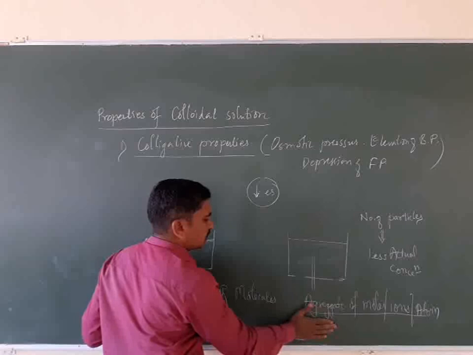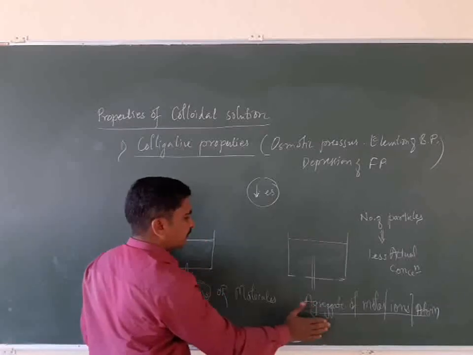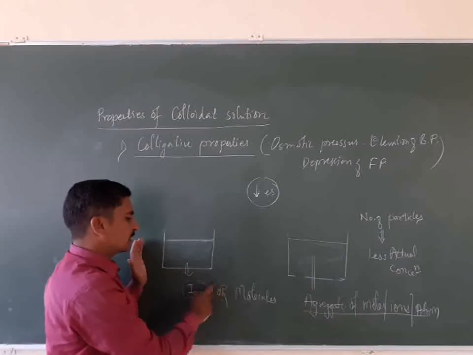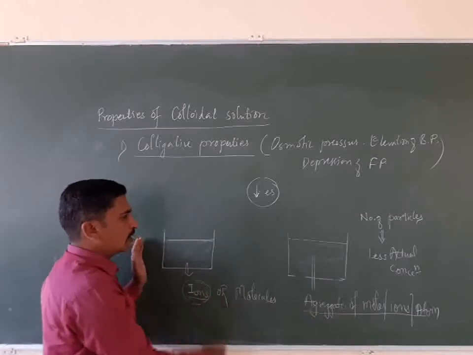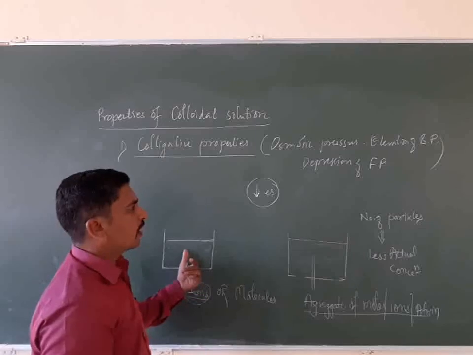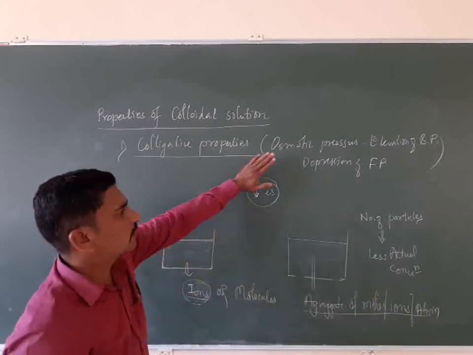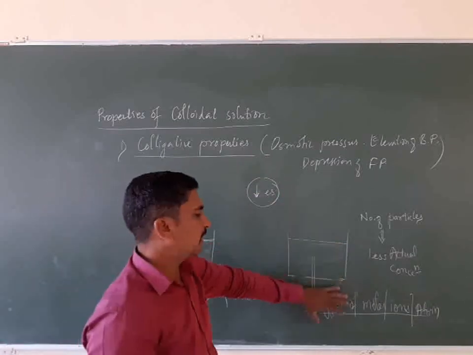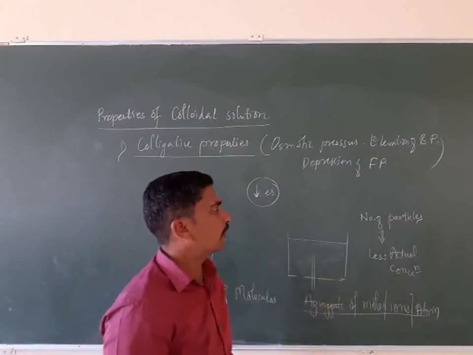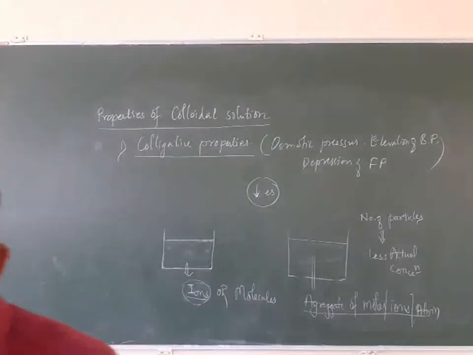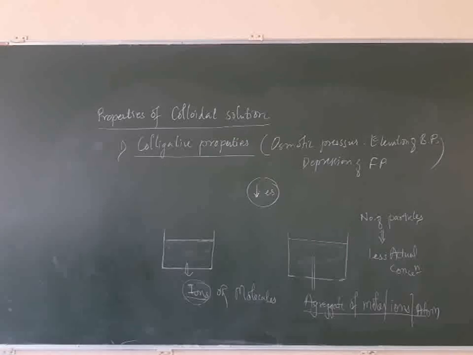Why? Because they are aggregating together. But in the true solution, they are in a separate state, either as ions or molecules, and that's why the values are high. So they affect these properties more. But here, as the particles are aggregating, they do not affect that much, and that's why the values are lower. So this is the case regarding colloidal solution and their colligative properties.